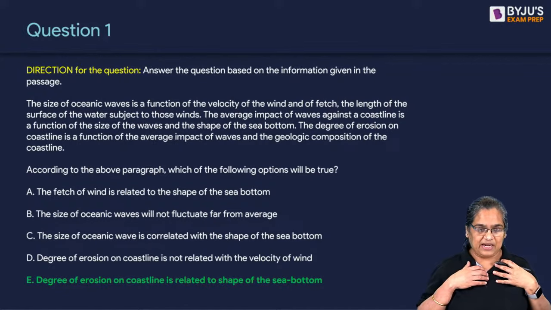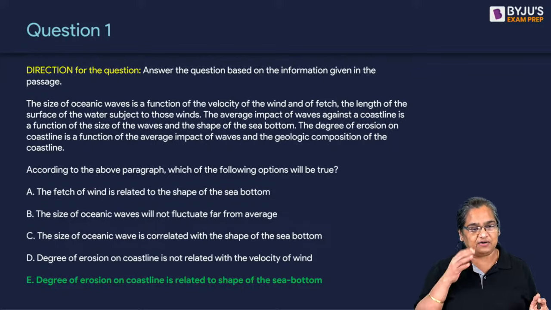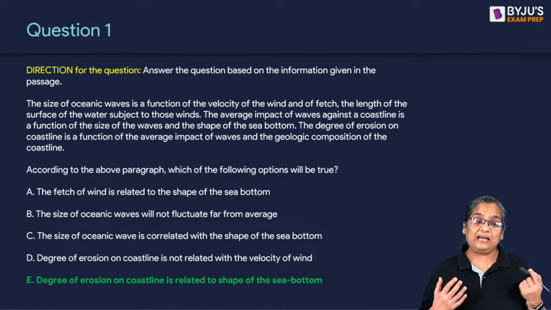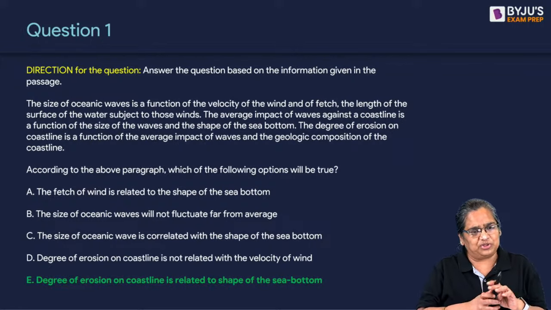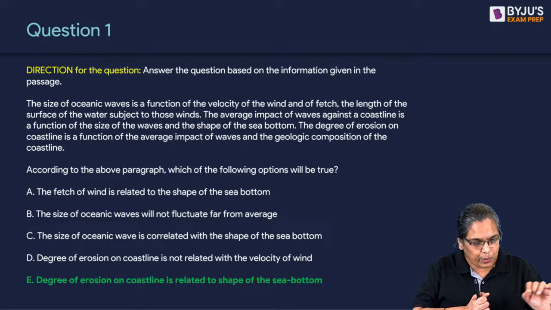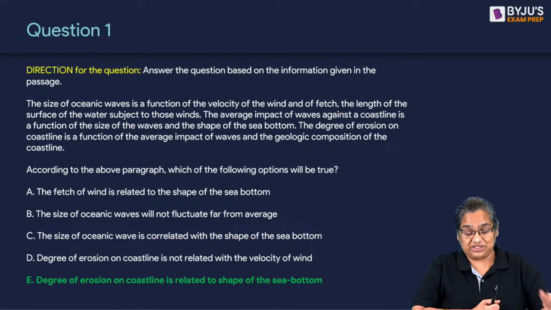If you're a pea brain like me, if you can remember it mentally, fantastic. But I can tell you, even Einstein would have to write it down, because under exam stress, you can make mistakes. And the examiner is always waiting for that opportunity when you're in a hurry to mark it. Therefore, use the rough paper, quickly write it, get your answer, and you will not make a mistake in these kind of questions. They're actually very easy. In hindsight, it looks easy, right? Good. Let's look at the next question now.